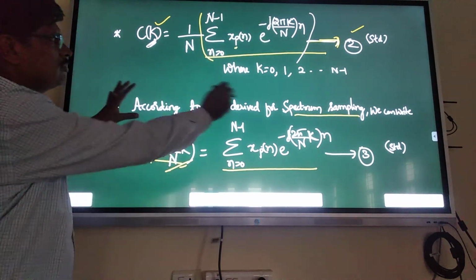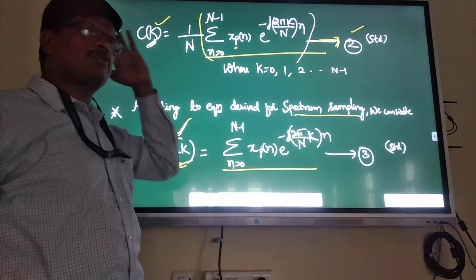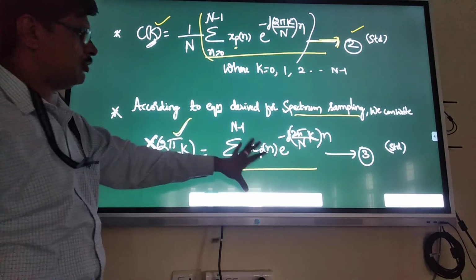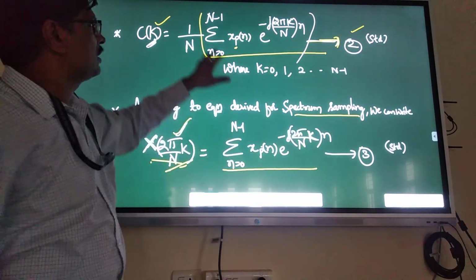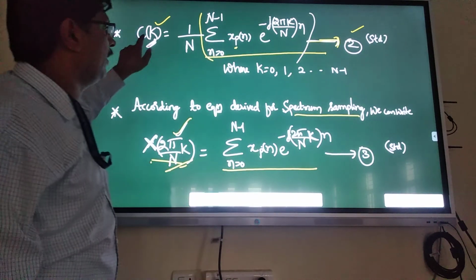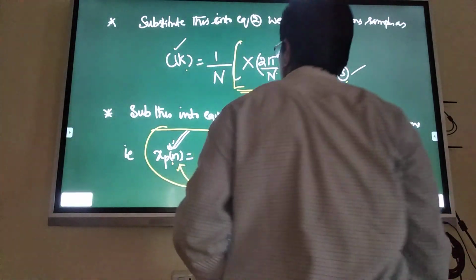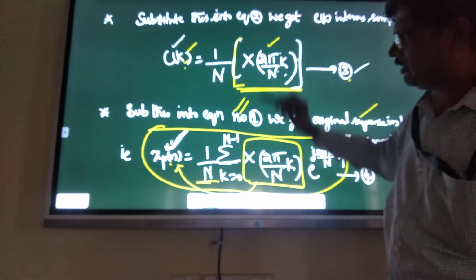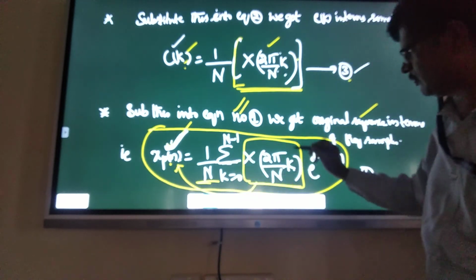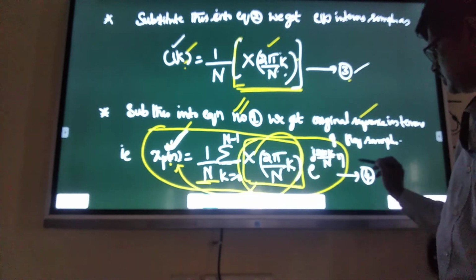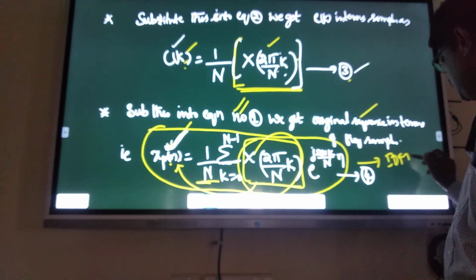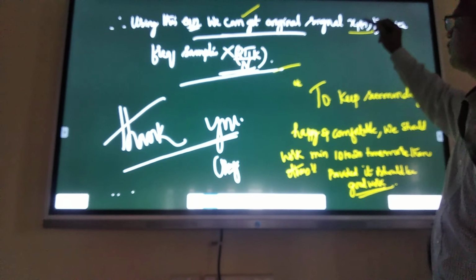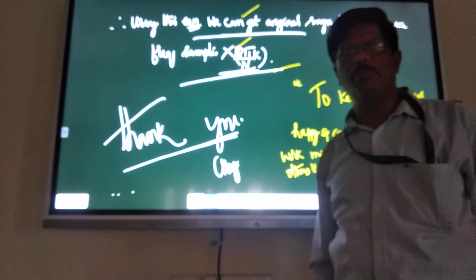Then according to the spectrum sampling equation, we know the frequency samples in terms of periodic signals is this. Then substitute this here in C of k. You will get C of k, the Fourier coefficients, in terms of frequency samples. You substitute this into the main equation. You will get original signals in terms of frequency samples. This is also called the IDFT equation, right? Therefore, using these equations, you can get original signals xp of n from the frequency samples.